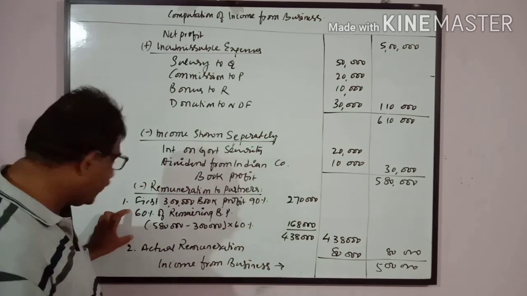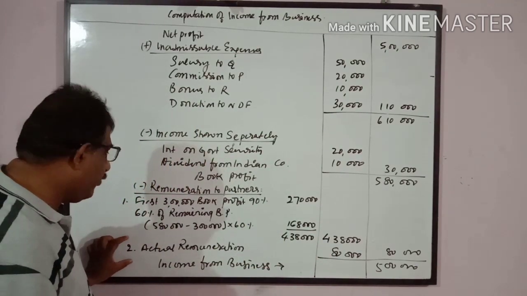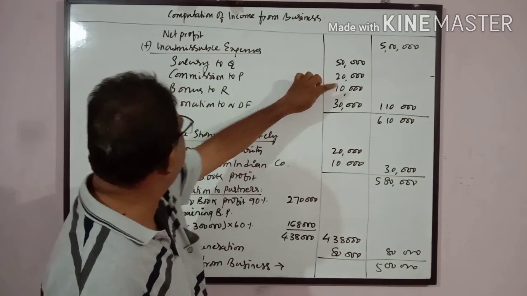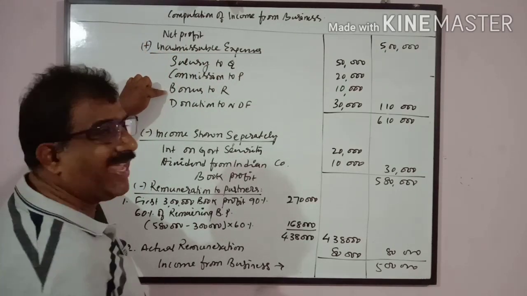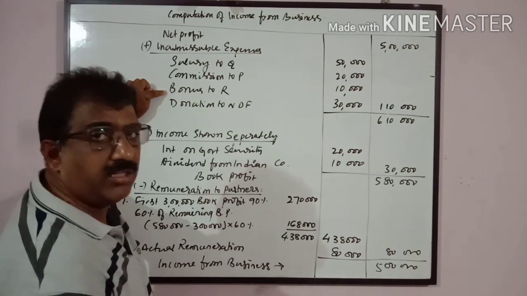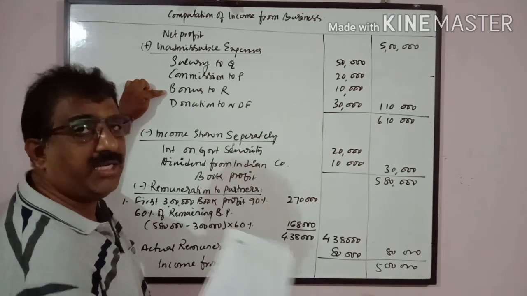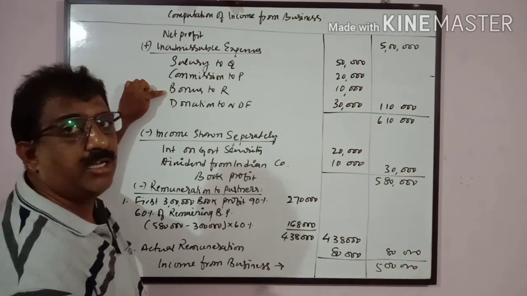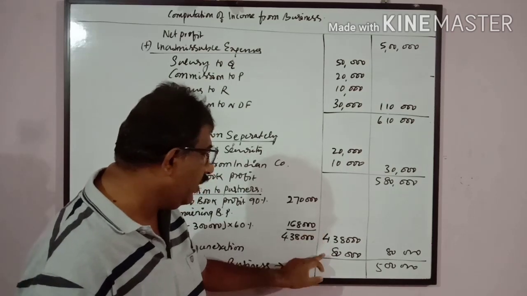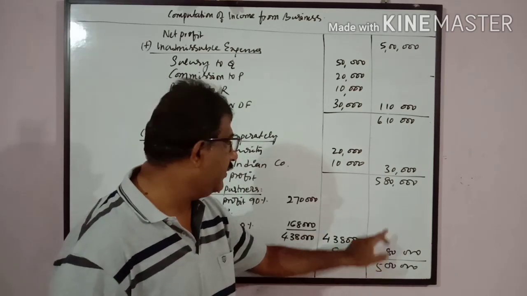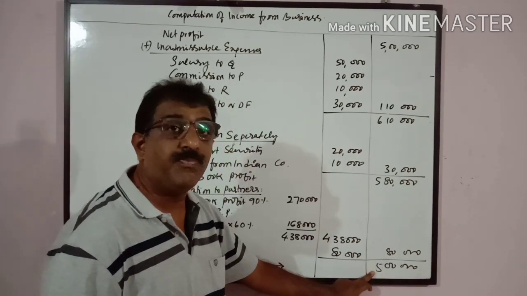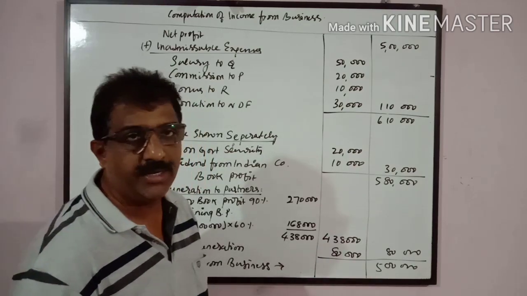This is as per the provision. And the second one, actual remuneration is 80,000, that is 50,000 plus 20,000 plus 10,000. Salary, commission, bonus, anything paid to partners, either in the form of salary, bonus, commission or any other means, comes under the head remuneration. So remuneration to partners is 80,000. Among these two, whichever is less is allowed. So 5 lakh 80,000 minus 80,000 becomes 5 lakhs, that is income from business. This is how we have to calculate this.